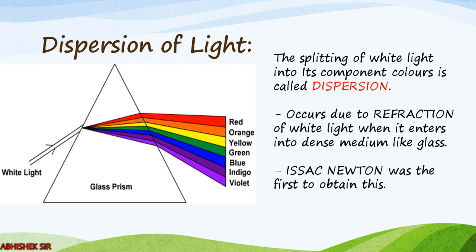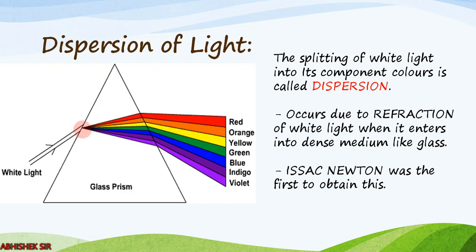Not going into detail, you can see the triangular part of the prism, and from one side white light is coming. Okay, this white light refracts. You can see this is glass and this is air. So the light is moving from air to glass. That means from rarer to denser medium.